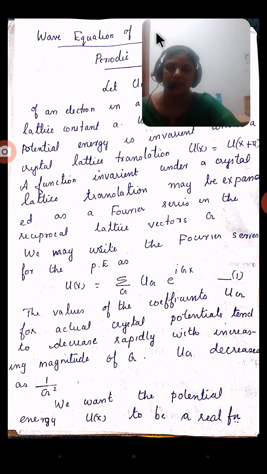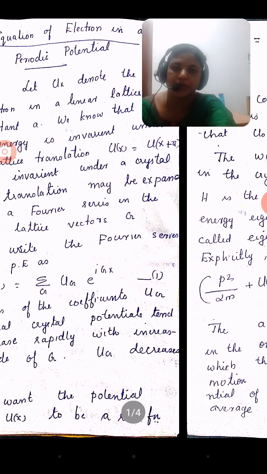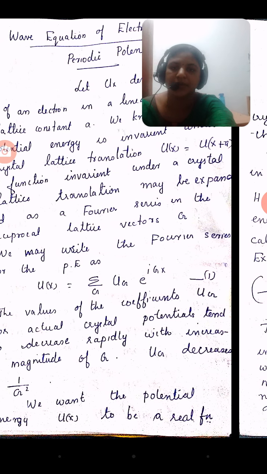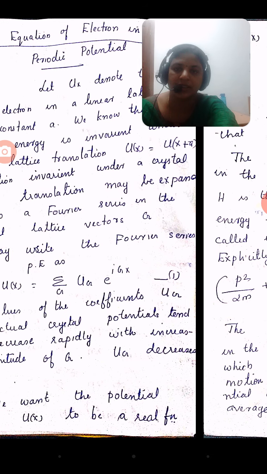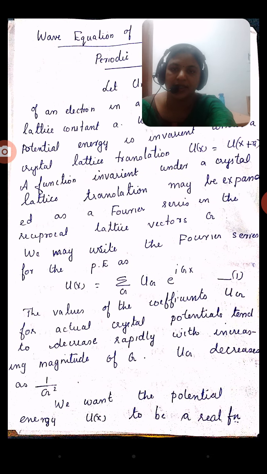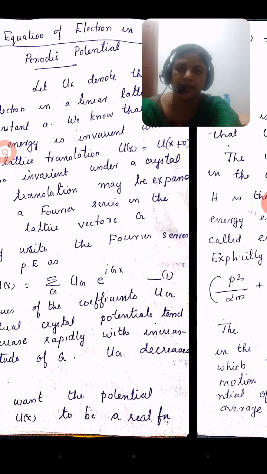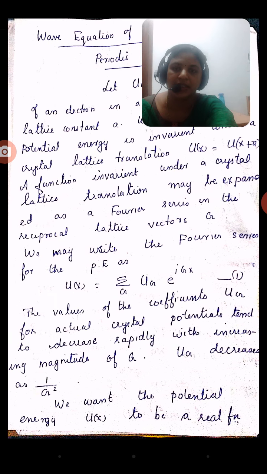In the Kronig-Penney model we also assume that u of x is the potential energy of an electron in a linear lattice with lattice constant a.